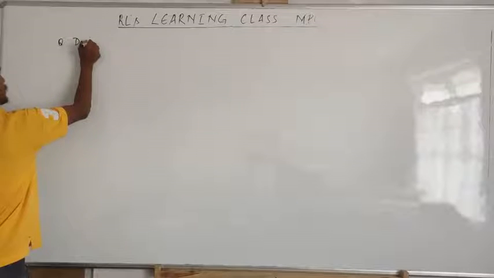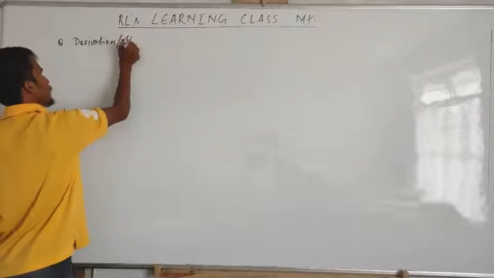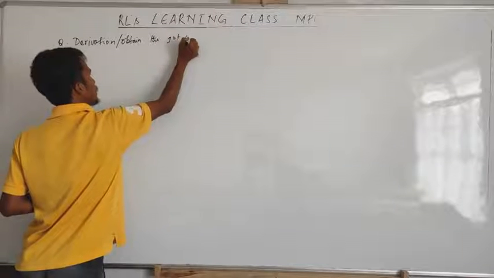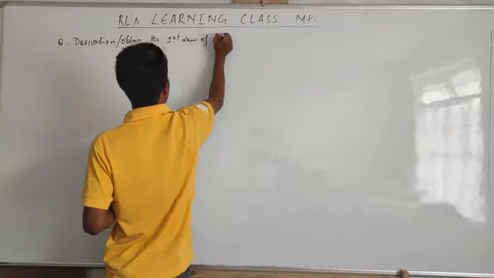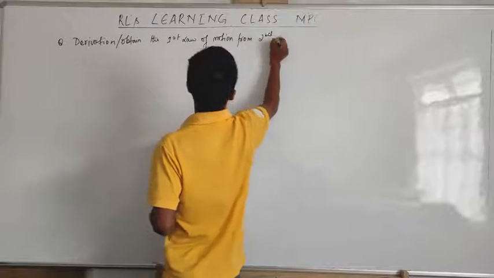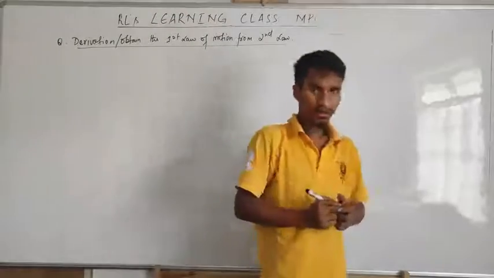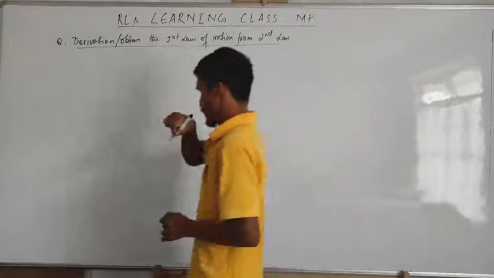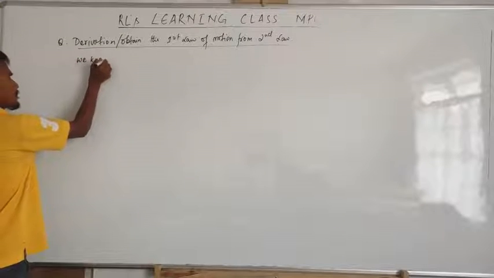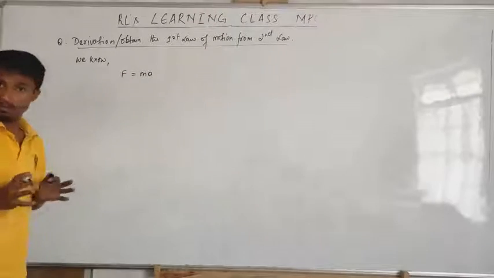Obtain the first law of motion from the second law. Okay. Now, let's do it like this. We know F is equal to MA. This is according to the second law.